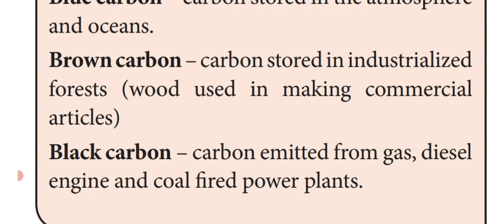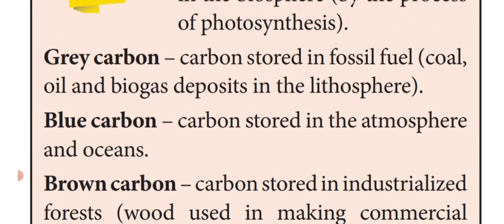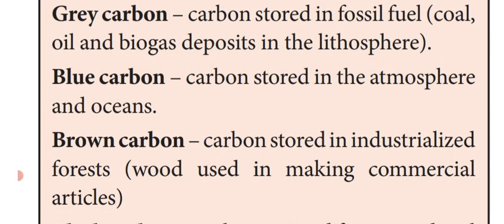Another one is black carbon, the carbon which is emitted from the burning of gas, diesel engines and coal fired power plants is known as black carbon. Dear students, each and every one is an important 1 mark and 2 mark question. Green means utilized by photosynthesis, grey carbon means stored in fossil fuels, blue carbon means absorbed in the atmosphere and ocean or stored.